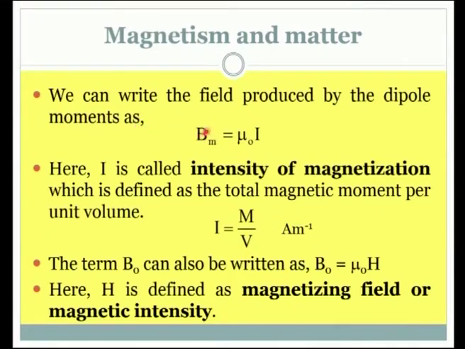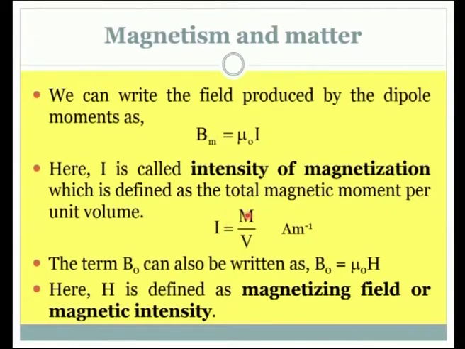The earlier equation we had this Bm, right, this is due to the dipole moment, the field produced by the dipole moment, which could be given as mu naught times I. Here I is called the intensity of magnetization, which is defined as the total magnetic moment per unit volume.